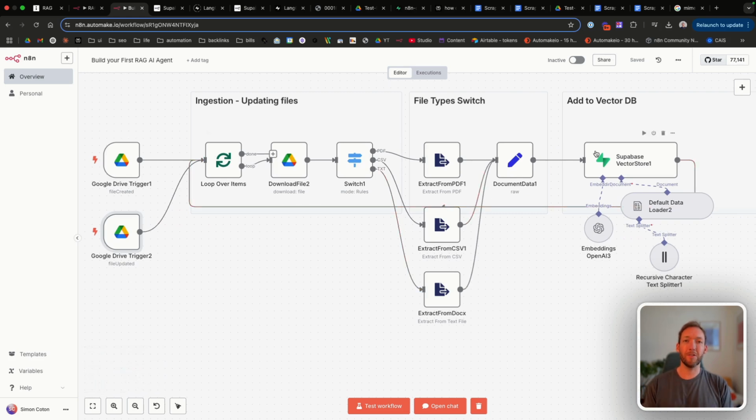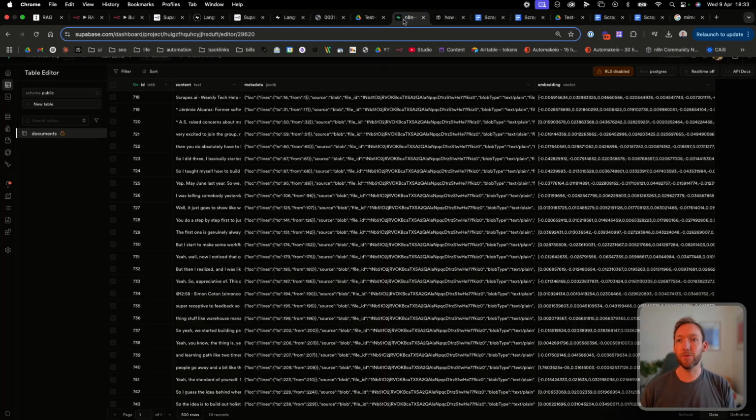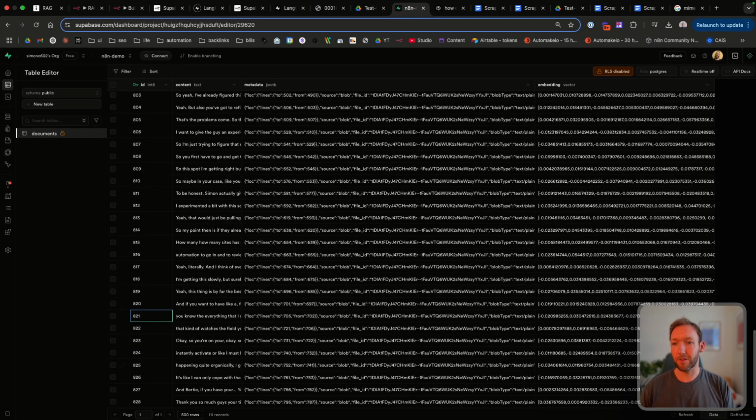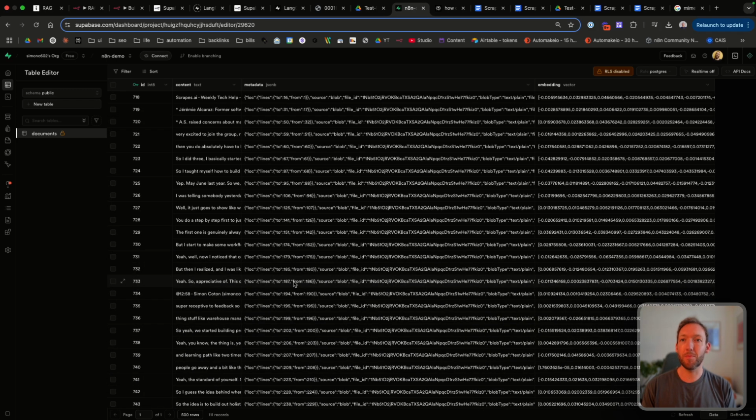And all this is doing is ingesting files into our Supabase database. So if we did this, it would add the files as more chunks to the bottom of these 111 records, which actually would then be more confusing because when we ask that information, what files do you have access to? It would say twice that it has access to the same document, but they actually contain different contents. So the inbuilt functionality to do this in N8N struggles quite a lot. So we have to use a workaround.